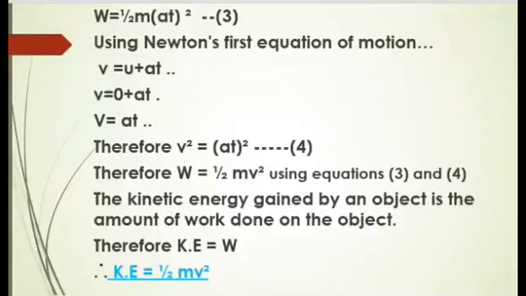We will get work done equals to half m v square. The kinetic energy gained by an object is the amount of work done on the object. Therefore, kinetic energy equals to work. Therefore, we get our formula kinetic energy equals to half m v square. See this derivation 2-3 times. You will understand how we are getting the value of KE equals to half m v square. Thank you.